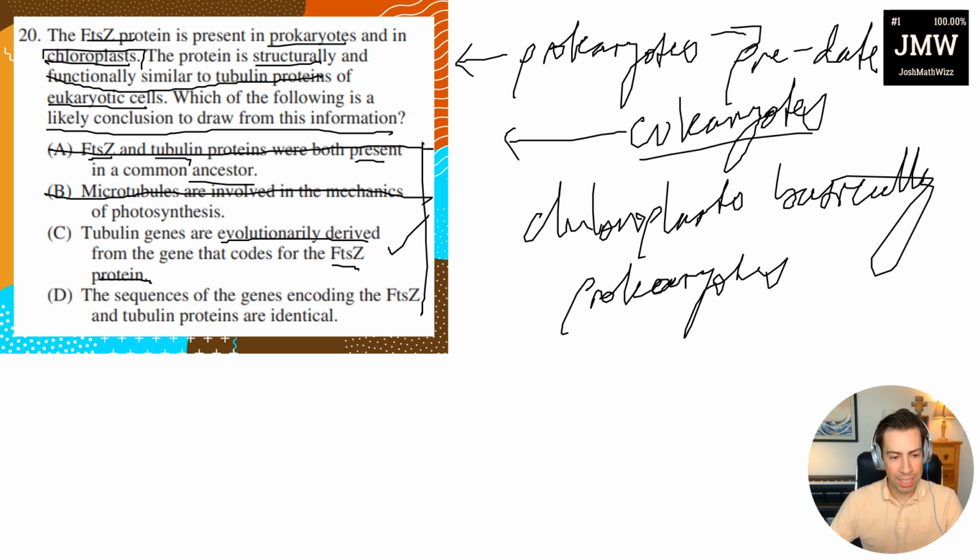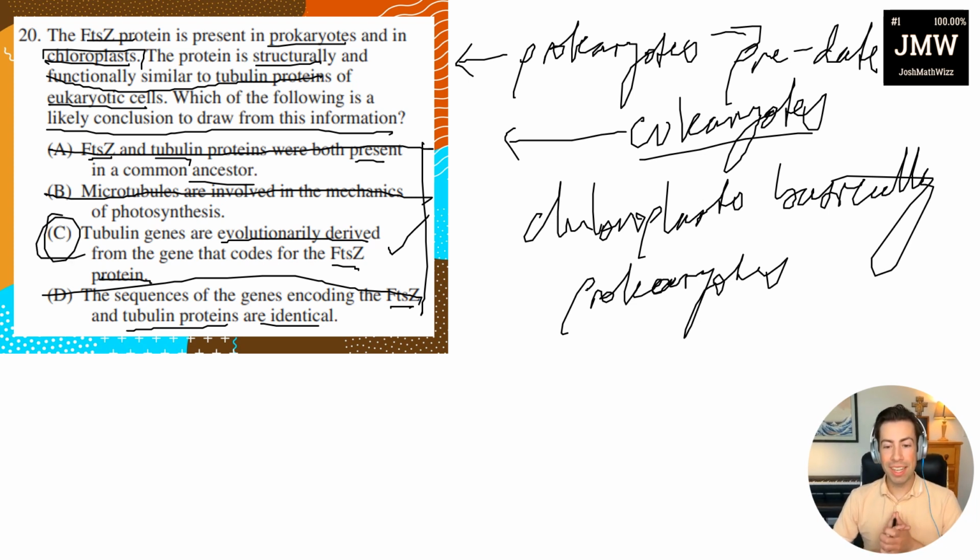And then answer choice D says the sequences of the genes encoding the FtsZ and tubulin proteins are identical. No. That is not true. So therefore, C is the correct answer.